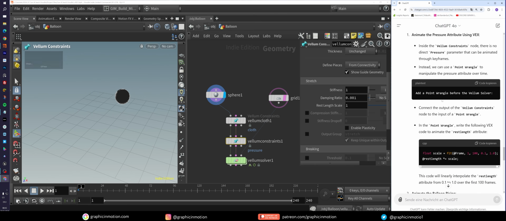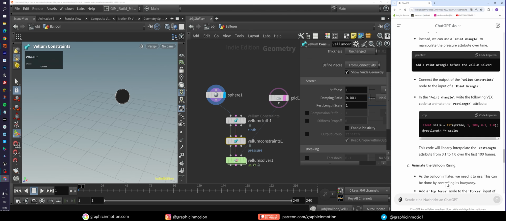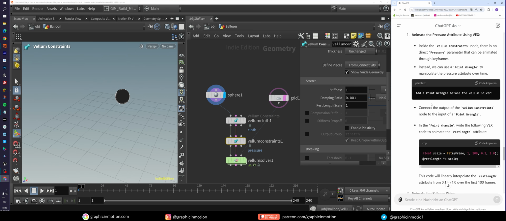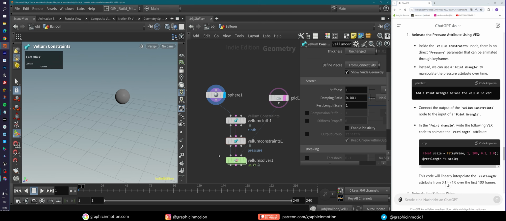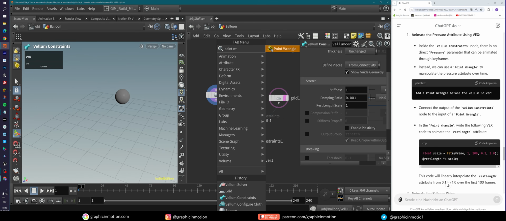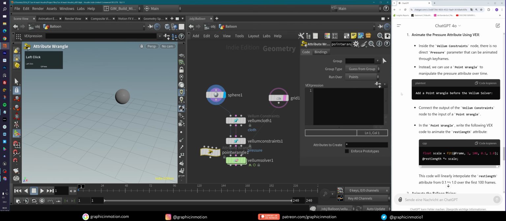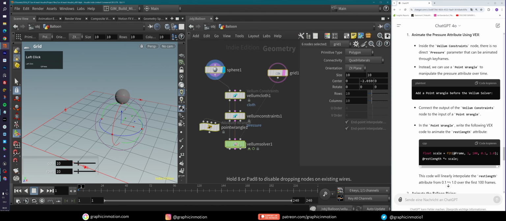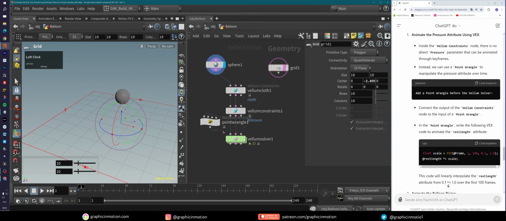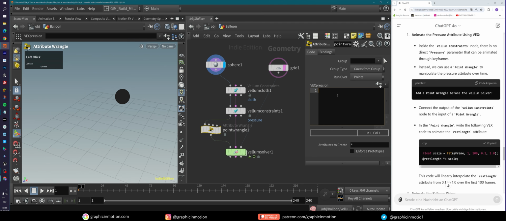Okay, now it gets really interesting. So let's see what we have here. He wants us to add a point wrangle before the Vellum solver. Okay, now let's try it out. What he wants us to do. Connect the output of the Vellum constraints node to the input of the point wrangle. Yeah, let's do that. Okay, like so. Now, of course, we have to import this to the solver. He did not tell us this, but let's do it. And now let's add the following code. So let's copy this code to our solver. Let's see what he does here.